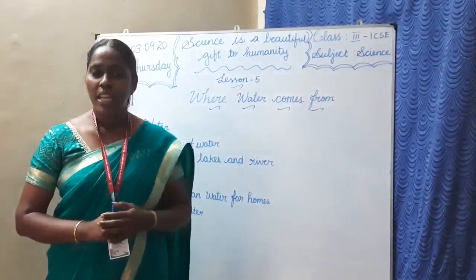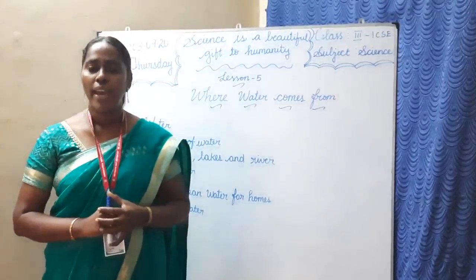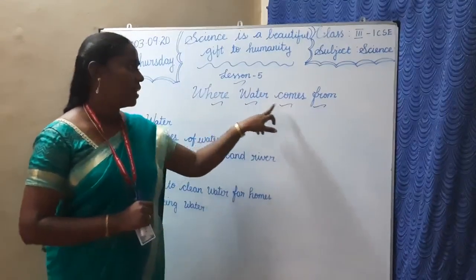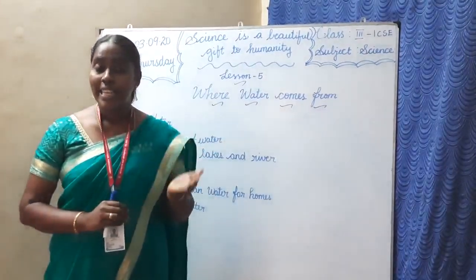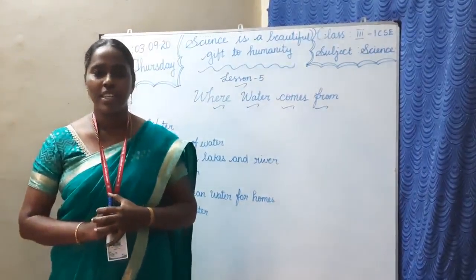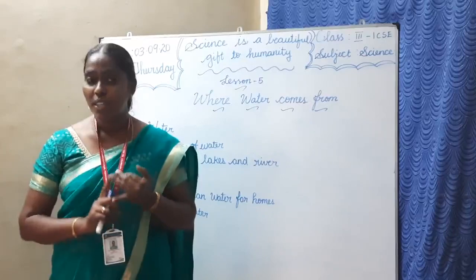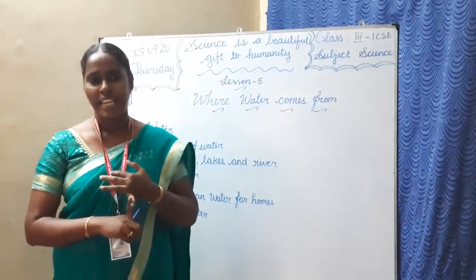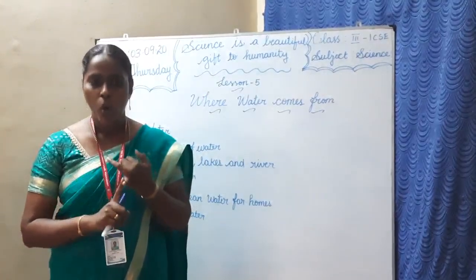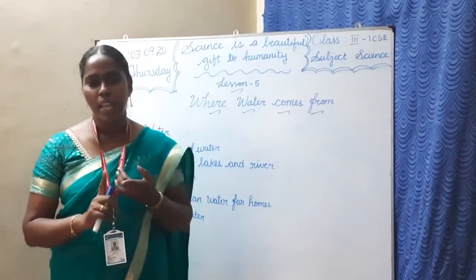Today we are going to see lesson 5, where water comes from. So our topic is where water comes from. In the last class we learned about water and also sources of water. The main source of water is rain. And then ponds, lakes, rivers and oceans.